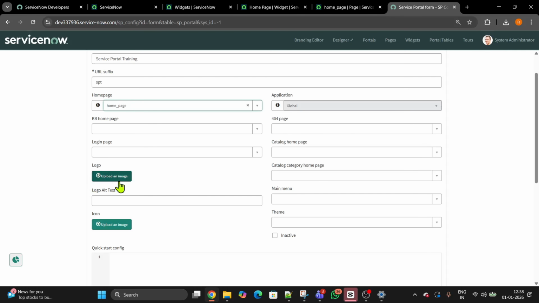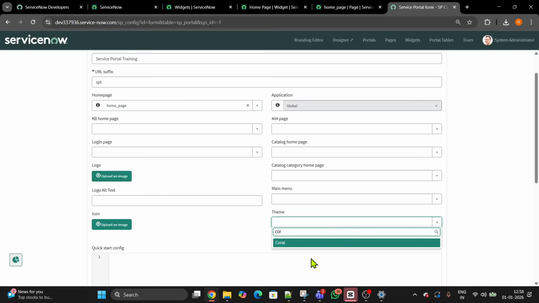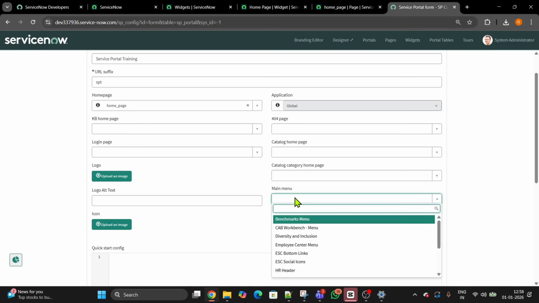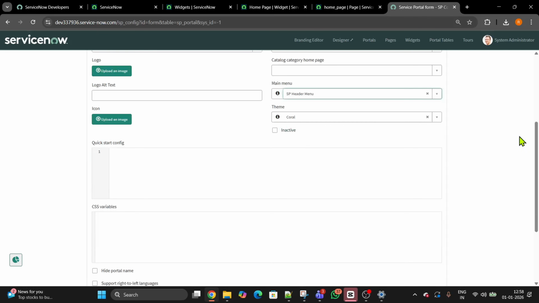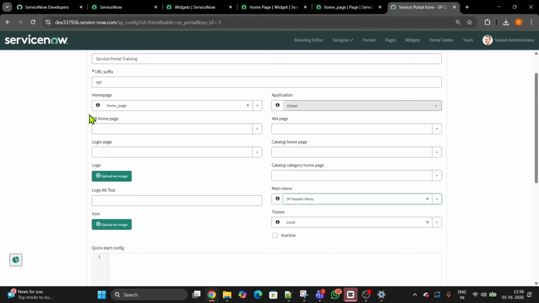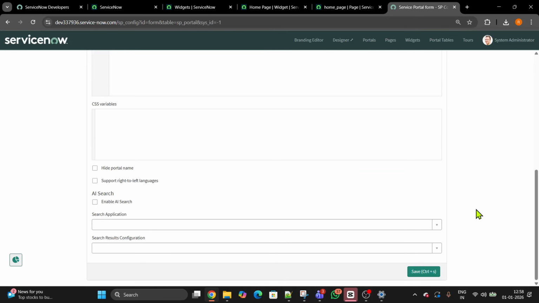I can add a logo. This I will create in the upcoming class. I will use GPT to create my logo for our portal. I can use the theme which they were using, Coral. And I can use a menu, let's say SP header or something. That's all. I'll come back to all the other parts. Stay tuned, guys. As of now, let's save this and see how it looks.